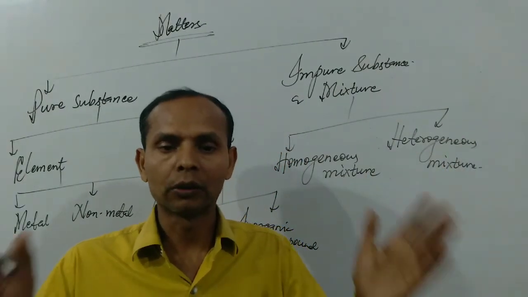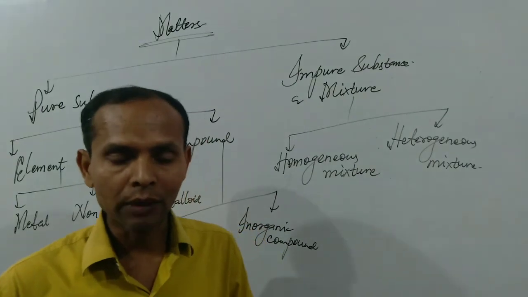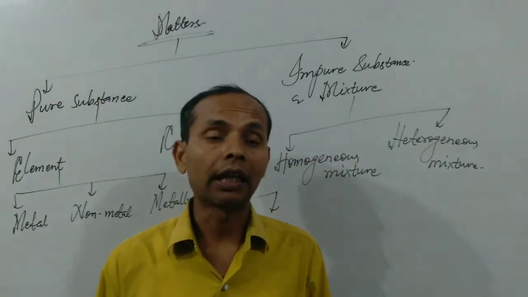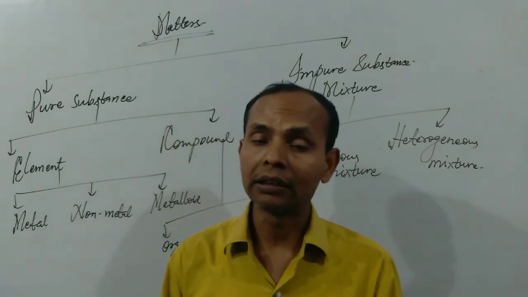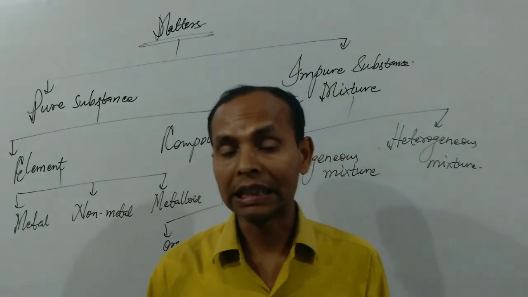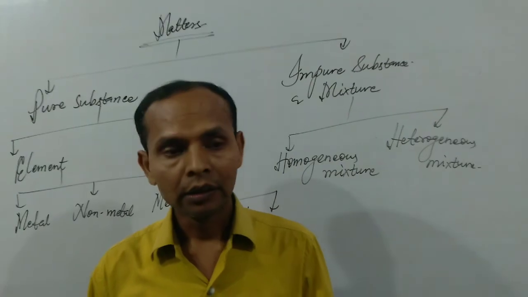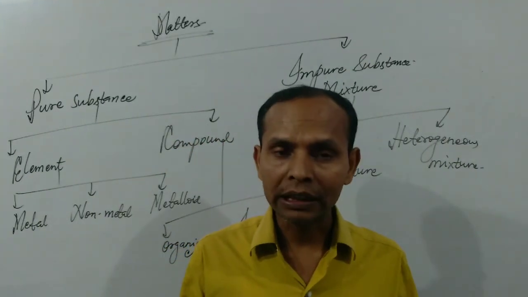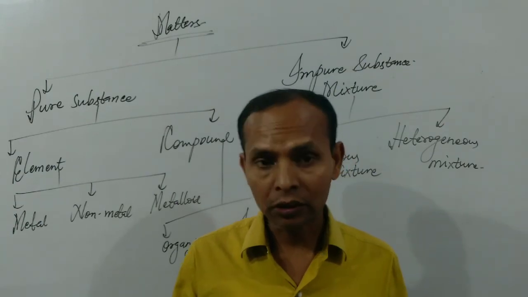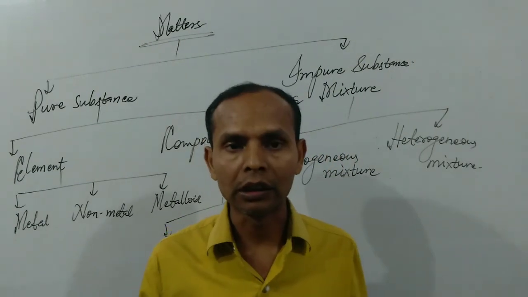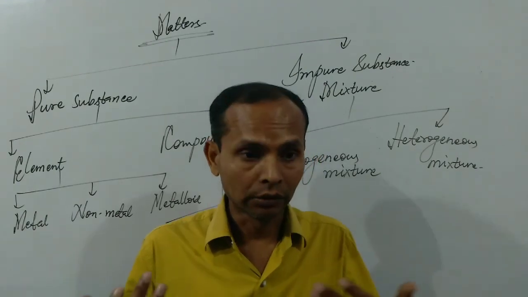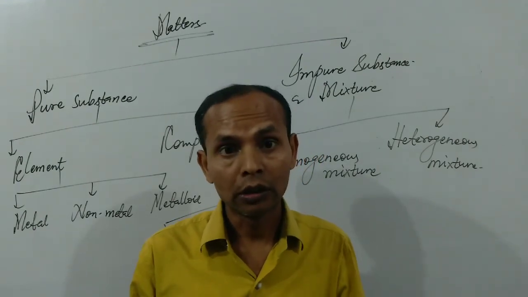This is the definition of an element. Like iron, cobalt, nickel, hydrogen, oxygen, nitrogen, these are all elements. Similarly, a compound is a chemical substance which is formed by the combination of two or more elements in a different proportion. These are the definitions of element and compound, and we can have differences also.